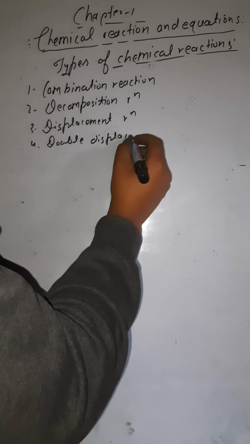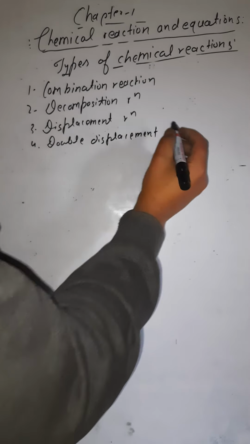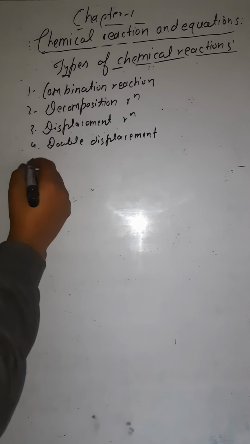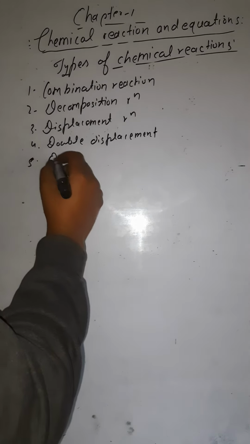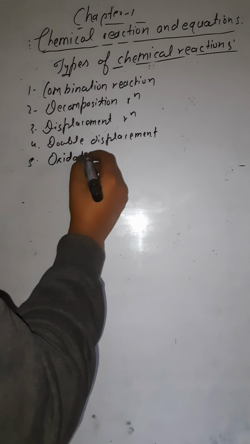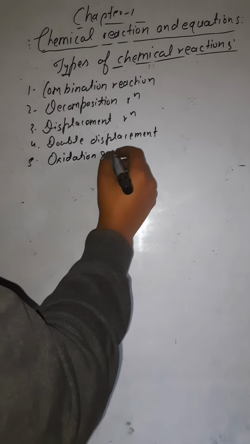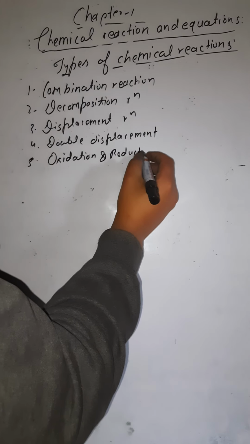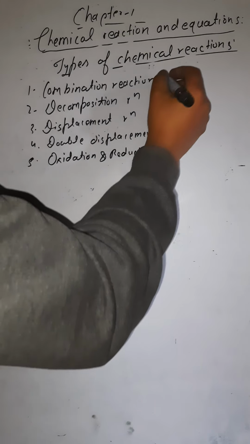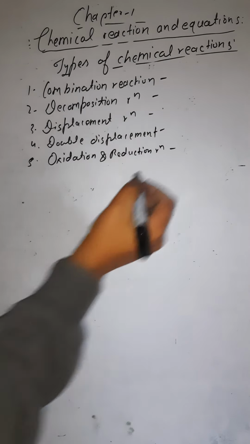Number four, double displacement reaction. And number five, oxidation and reduction reaction. So one by one we are going to study them all.